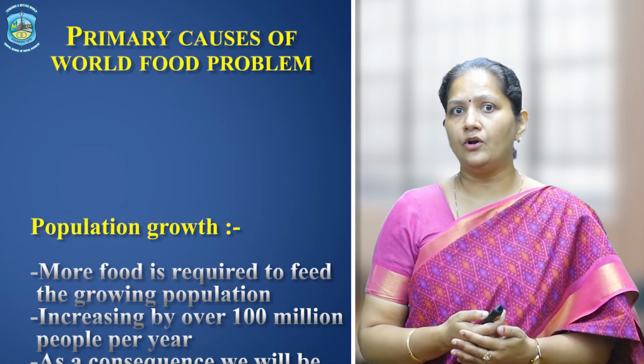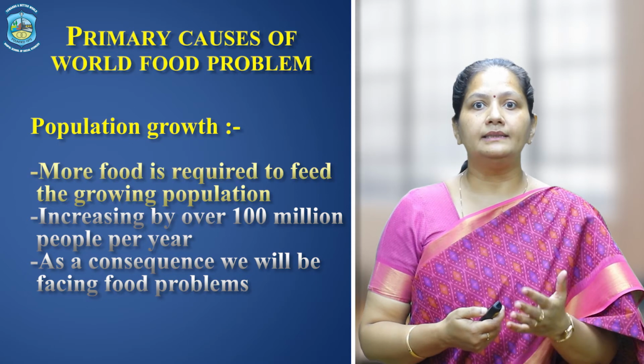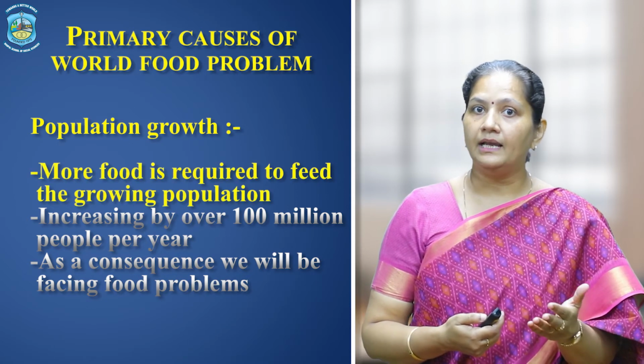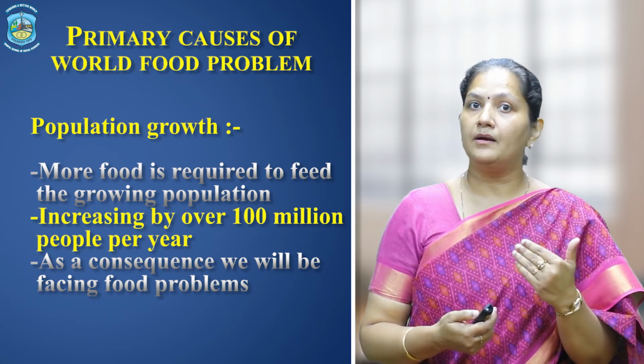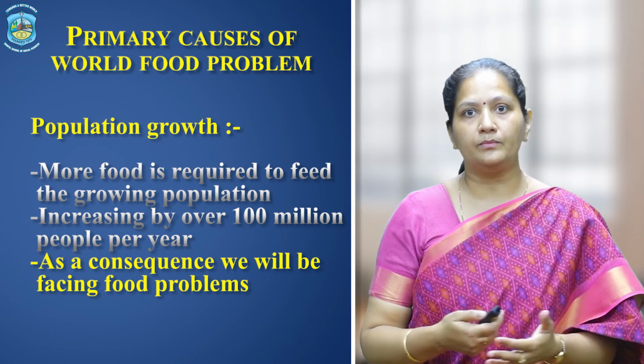Now let us see what are the primary causes of that big problem. The first cause of this problem is population growth. We all know that more food is required to feed the growing population, and it is increasing by over 100 million people per year. As a consequence, we will be facing food problems.